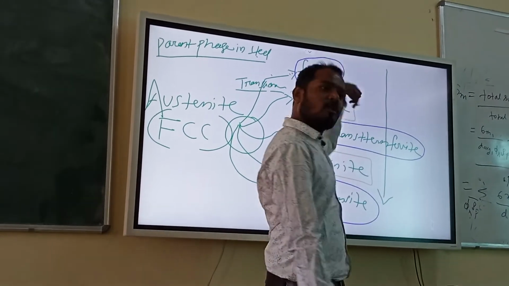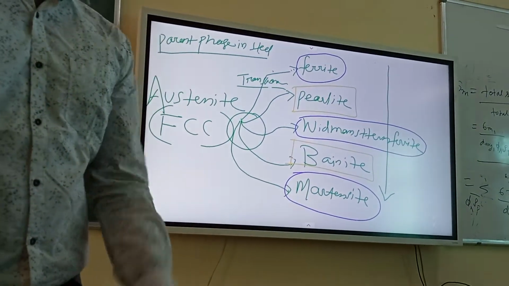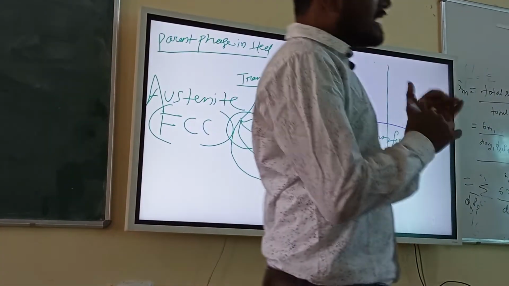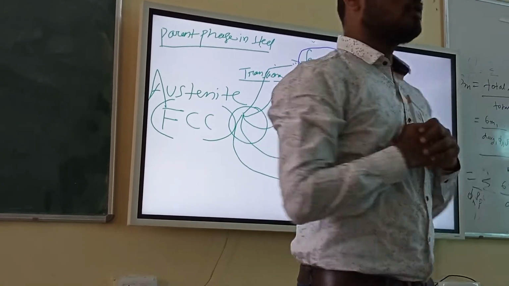But pearlite forms at the top position basically, and the driving force is less or high? Less. Very less. If the driving force is less and the temperature is high, what will happen?